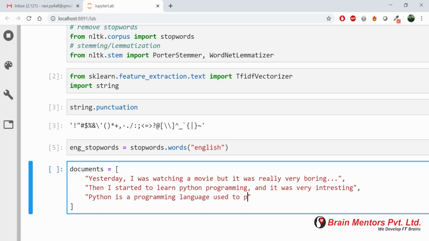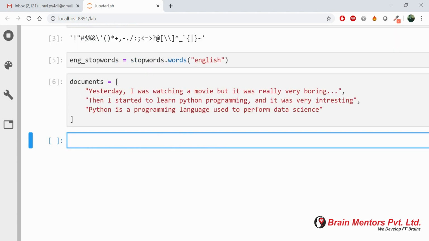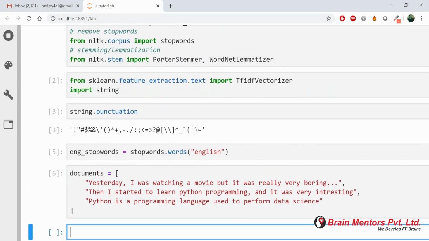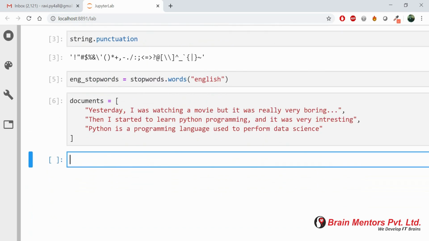Then the third sentence is: Python is a programming language used to perform, let's say, data science, machine learning and all. So these are the documents I have prepared. After preparation of your document, we'll start one by one, like how to remove the stop words, how to perform the punctuation part and all.